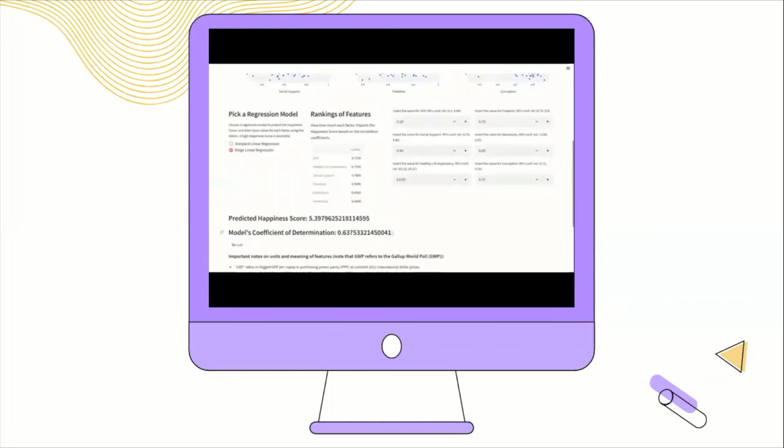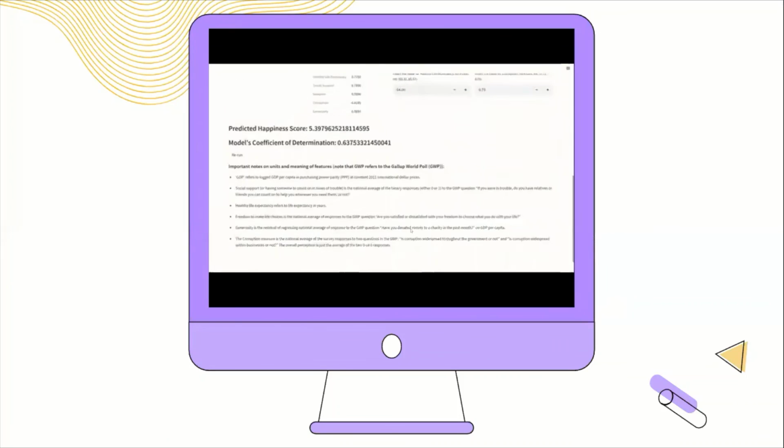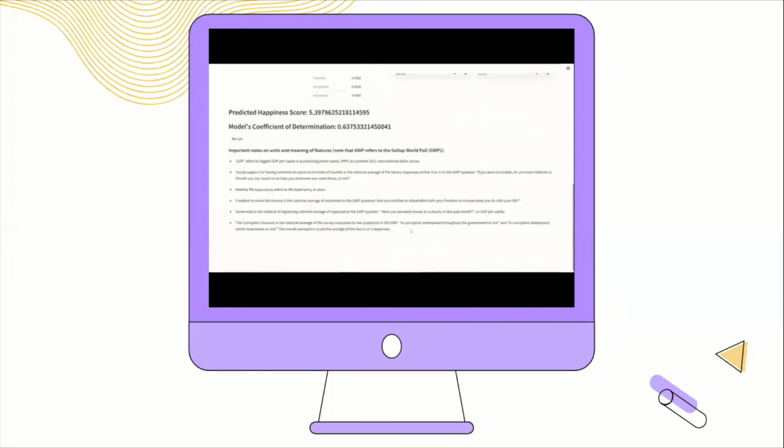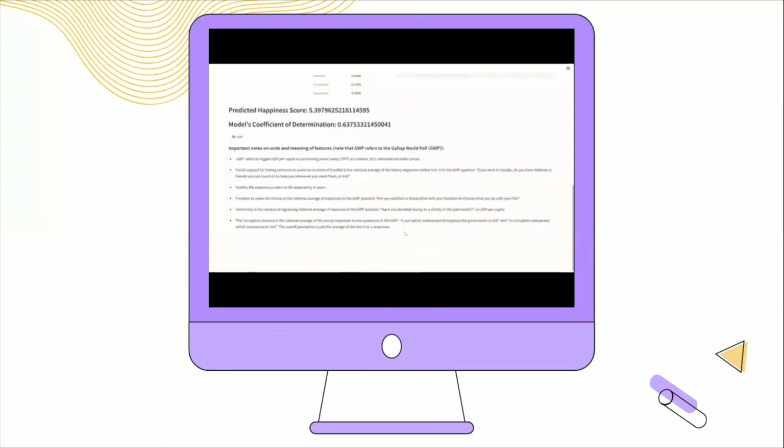I'm now going to enter some values for these factors within the confidence intervals to see the results. As you can see, we have a happiness score here that has updated based on the numbers that I just put in. Below that is the coefficient of determination of the chosen regression model. At the end here are some notes explaining the meaning of all the factors that are being used to predict happiness. This is the end of a demo.